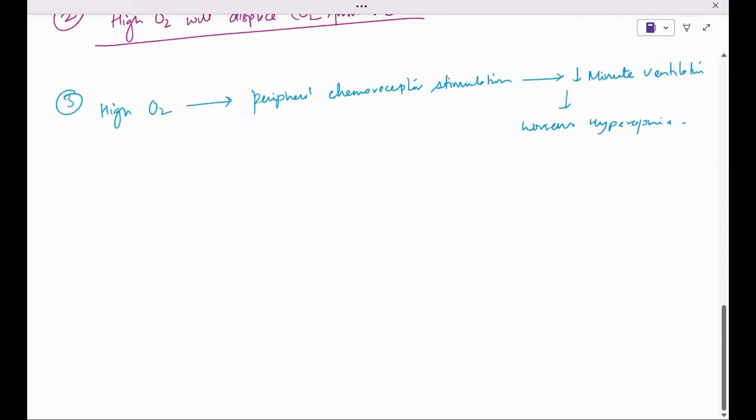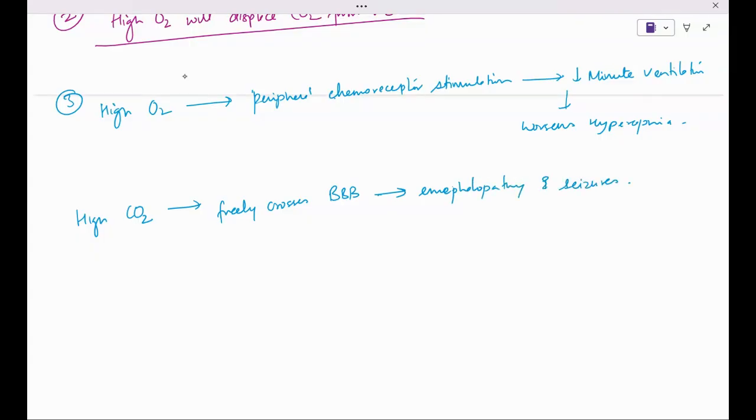Finally, this high CO2 will freely cross the blood-brain barrier and lead to encephalopathy and seizures.